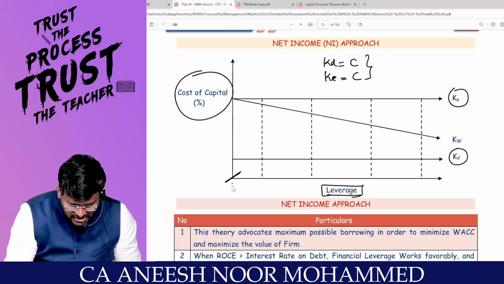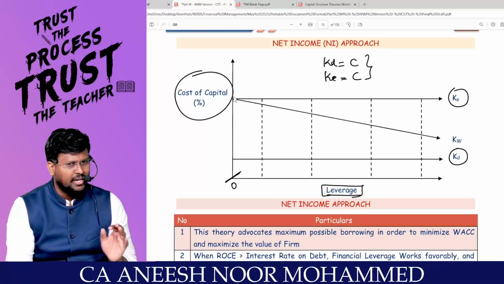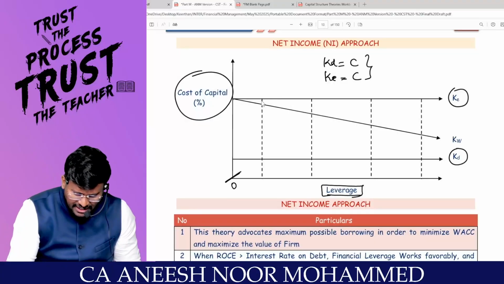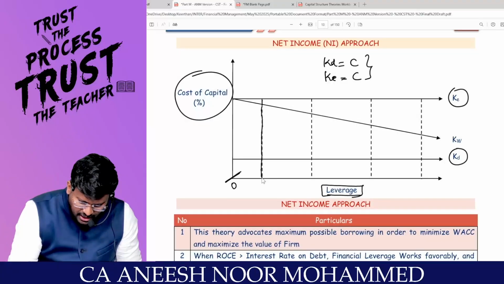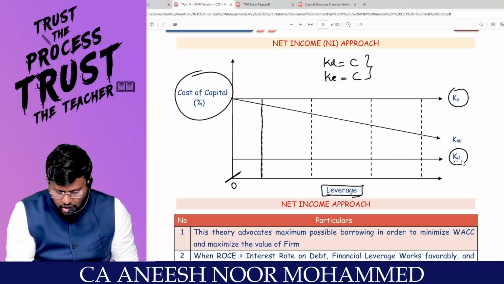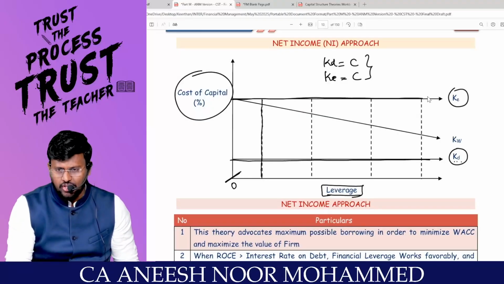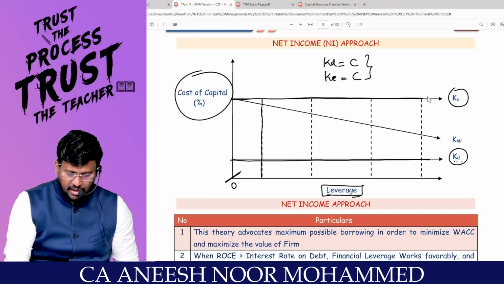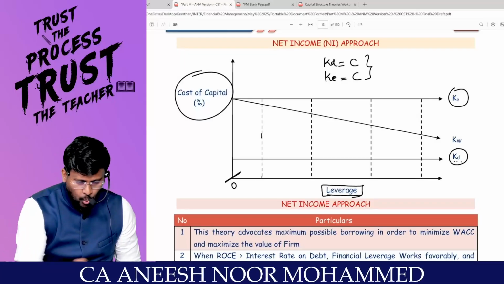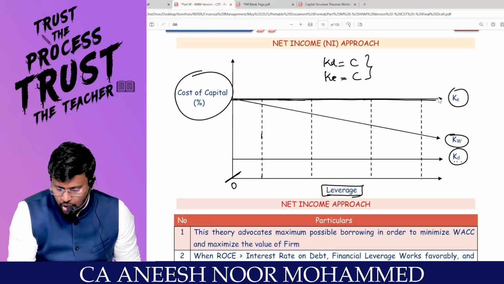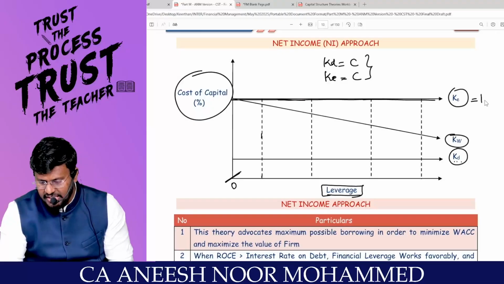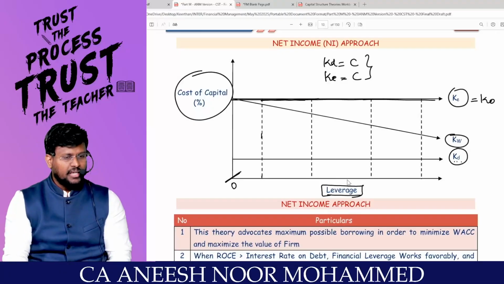Sir, if there is no debt, zero debt, then KE is equal to KO. It will be all equity form. But if you are introducing debt up to this level, have you introduced debt? Yes, sir. Then KD will not change. KD will be constant and KE will be constant. Because both are constant, my dear students, KO reduces. Look at the KO. This was the KO earlier, because if there is no debt at all, KE is equal to KO. So this line represents KO, KE is equal to KO.